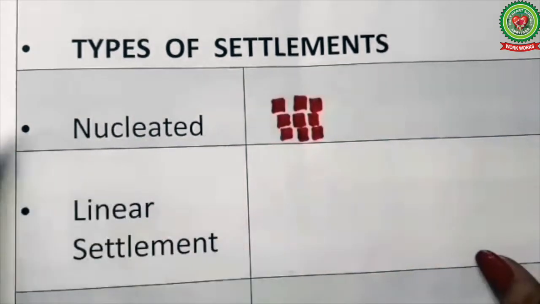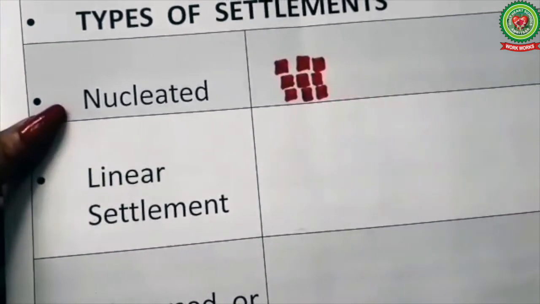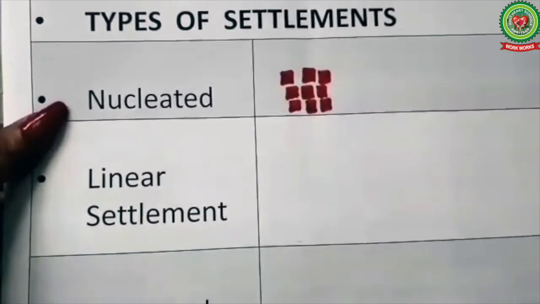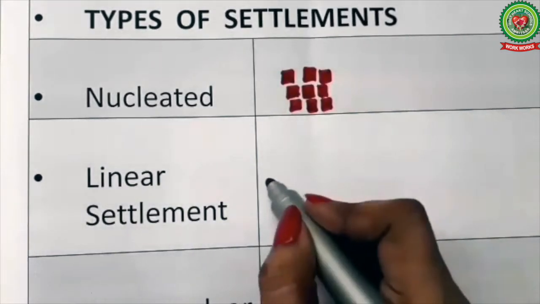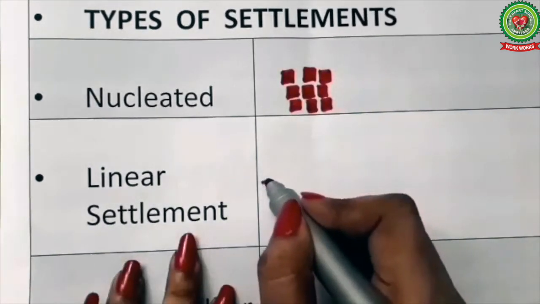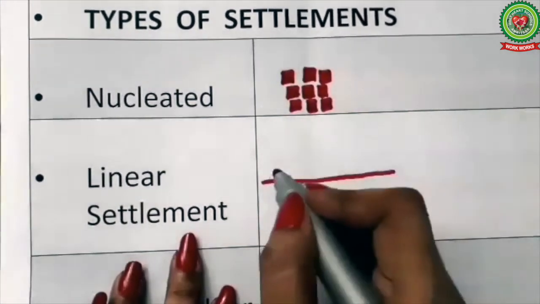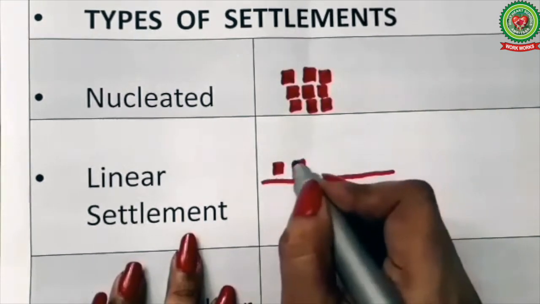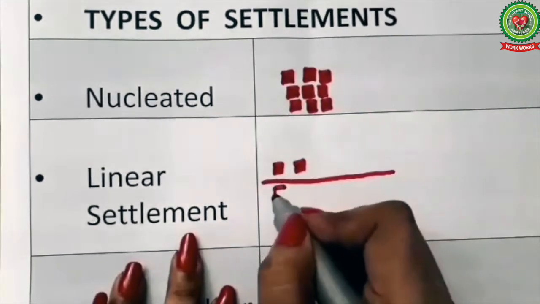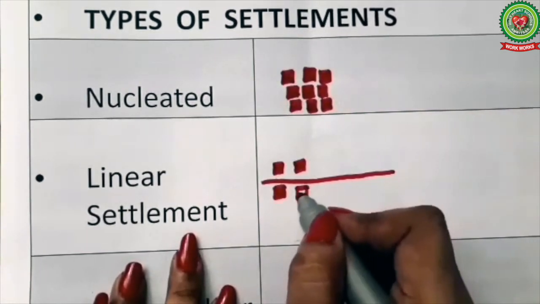Next we have linear settlement. Linear, the word means line. When the settlements are built along a road, for a road I am showing a red line. So when the houses are built on both sides of a road, or it can be a river also, sometimes houses are built along the river bank.